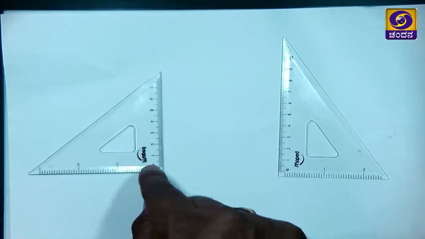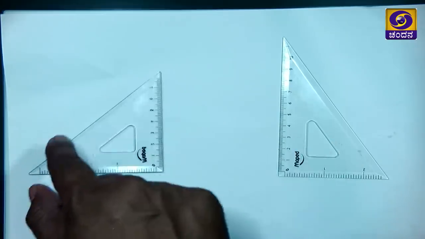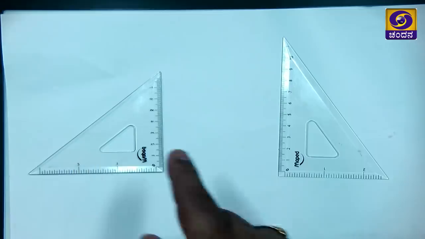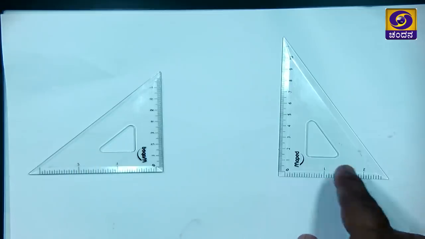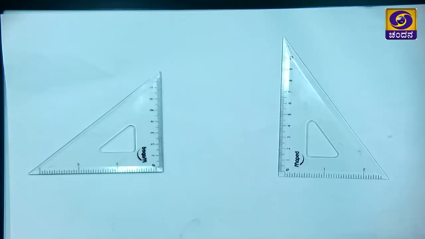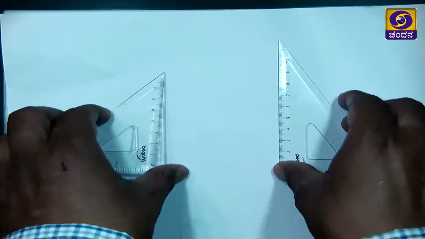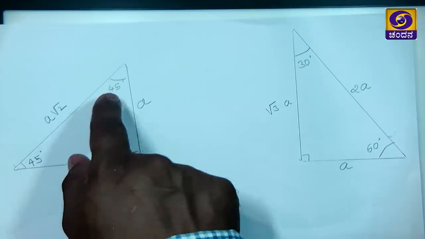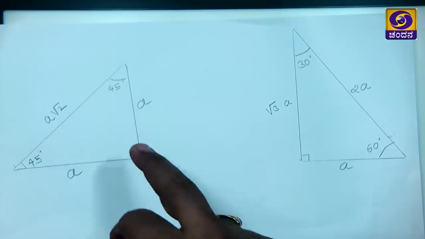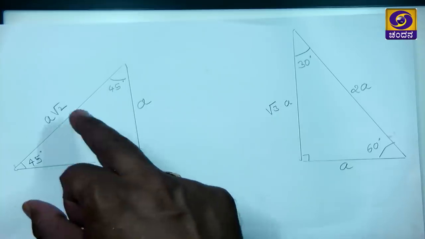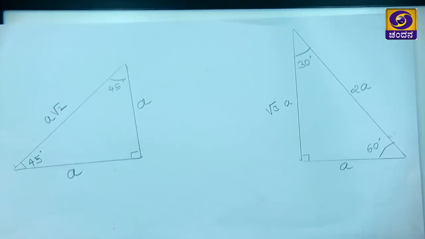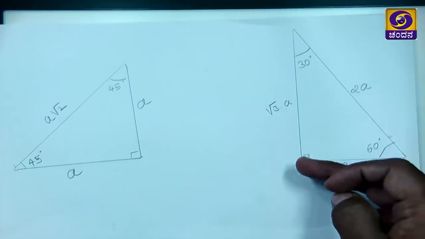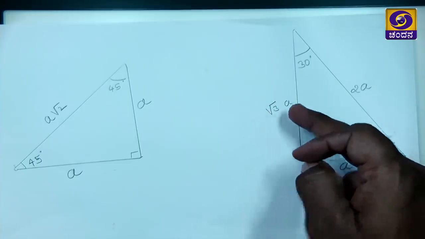In the first, this is 90, so each of the remaining two angles is 45 degree. In the other, it is 90 degree, this is 60 degree, this is 30 degree. Now I am going to take the next one. Here each angle is 45, therefore if I take A, the length of the hypotenuse becomes A root 2. Here this is 2A, and this is half of it, which is A. If you find this by using Pythagoras theorem, we get root 3A.